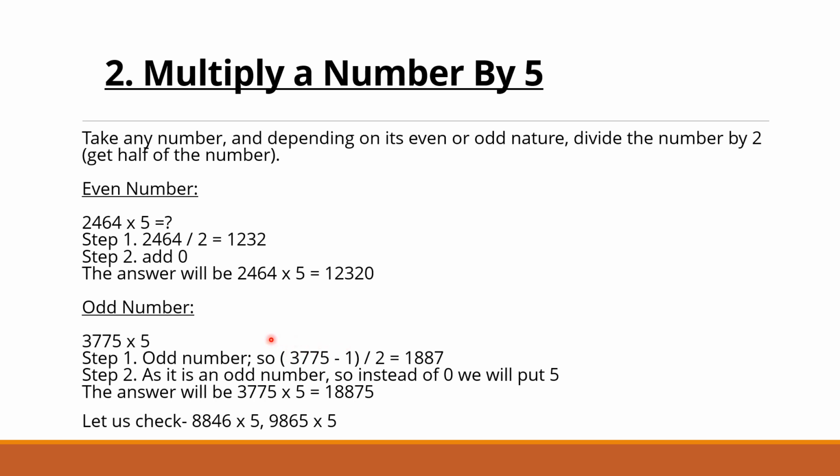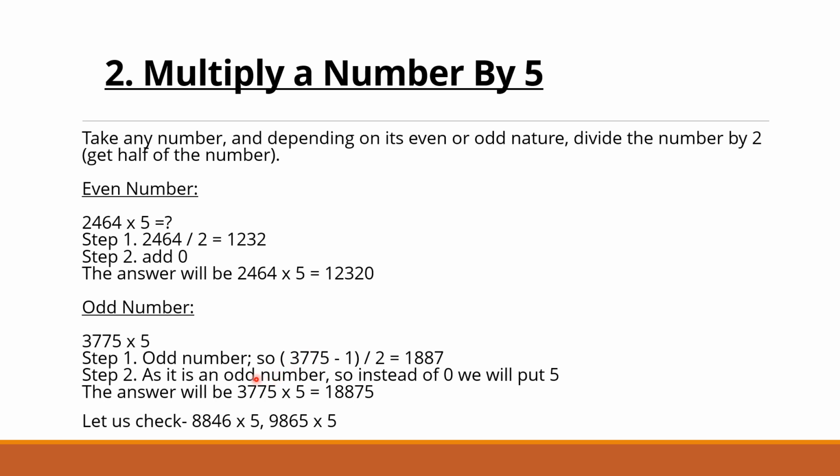Okay, just see, if we are having the odd number, we will subtract 1 from it. So the number we are having is 3774. So doing half is very easy. 3 we are getting 1, 1 is carry, we are having 17, 8, and 14, 7. So 1887. And because it is an odd number, we will put 5 afterward.